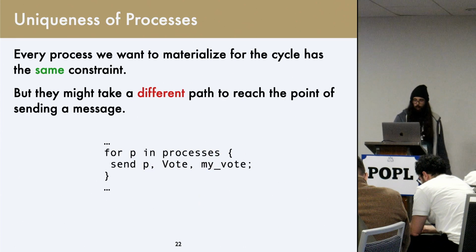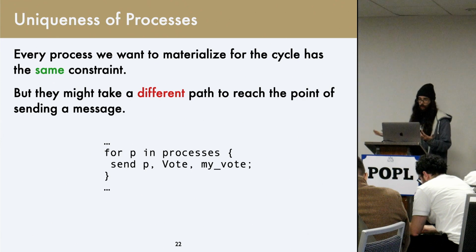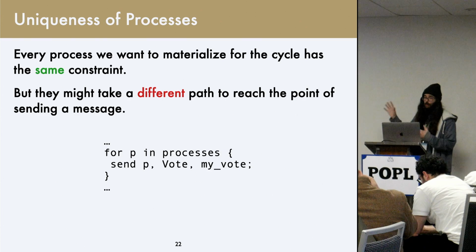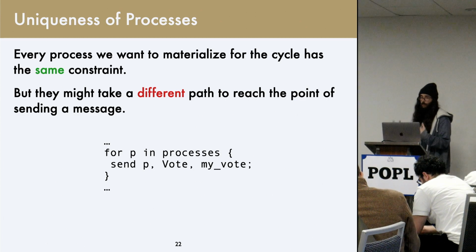And the thing to note here is while we need to add 5 processes, each process is going to have the same constraint initially that they need to send a message. They need to vote for the same thing. And interestingly, while they start with the same constraint, they might take different paths to reach that send, and so constraints on each process going backwards might not stay the same.